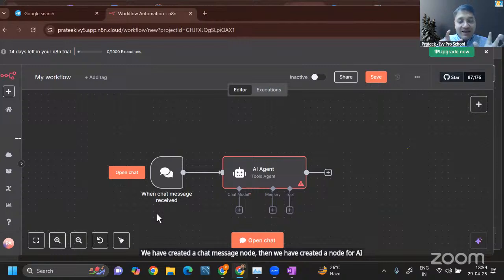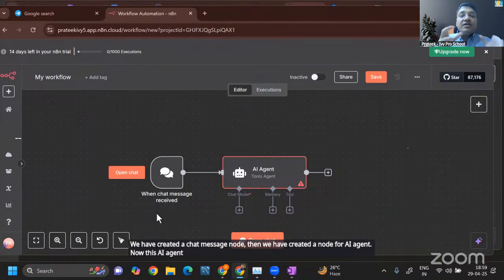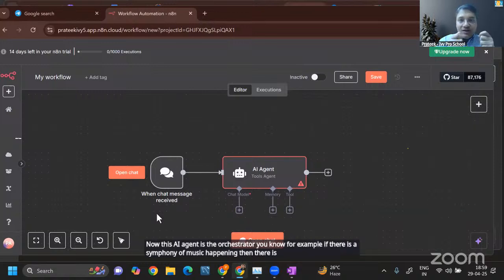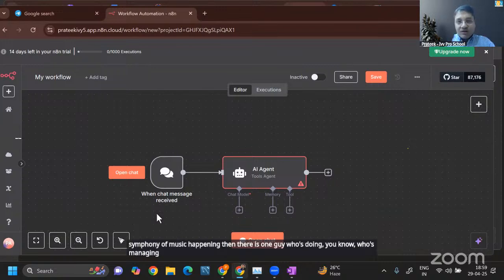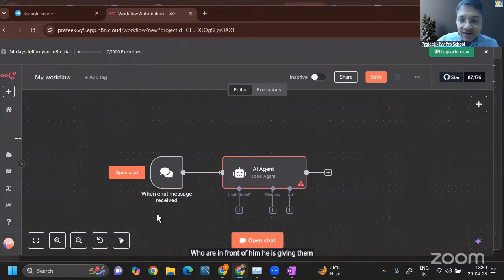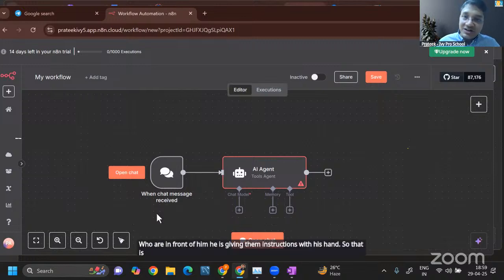Now, this AI agent is the orchestrator. For example, if there is a symphony of music happening, then there is one guy who's managing everybody else, right? All the musicians who are in front of him, he's giving them instructions with his hand. So that is exactly what this AI agent does. It doesn't have its own capability.